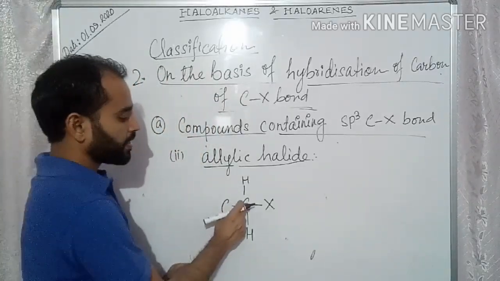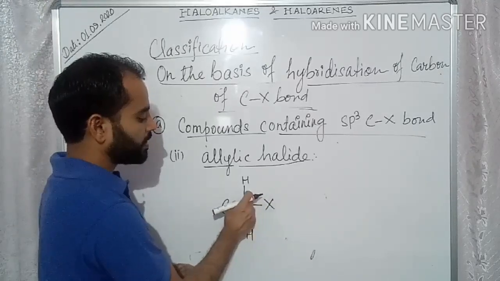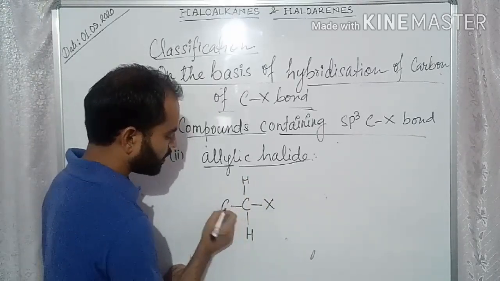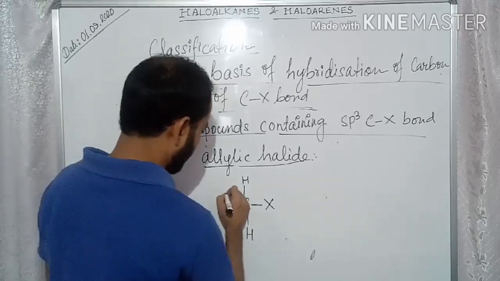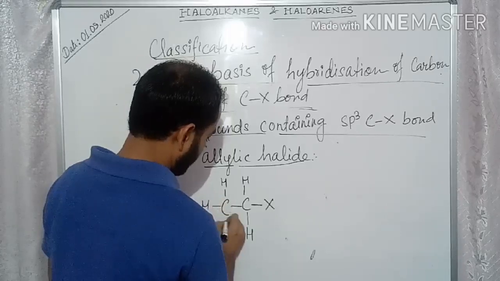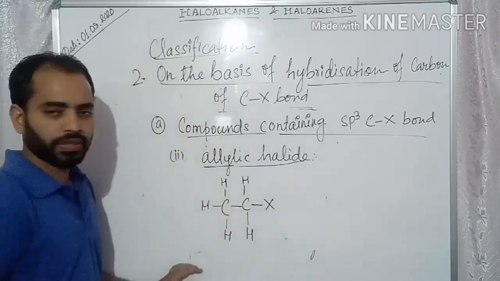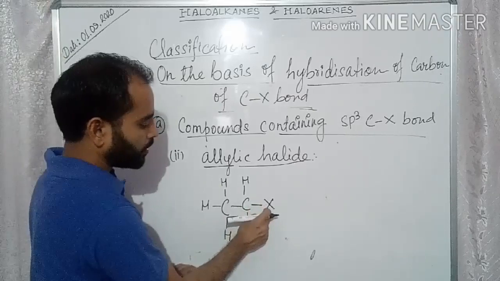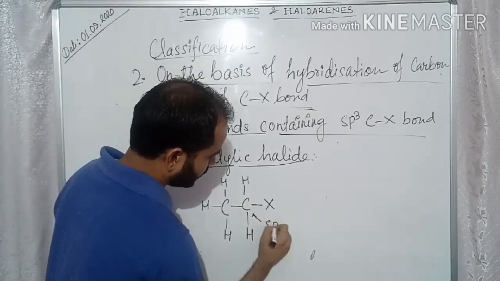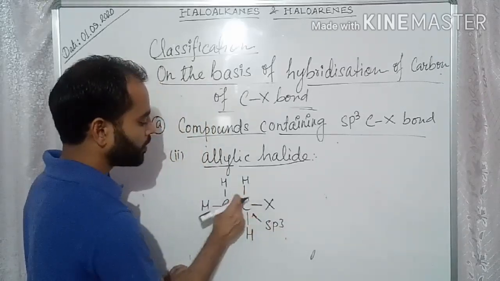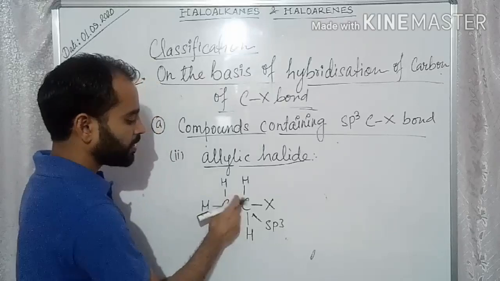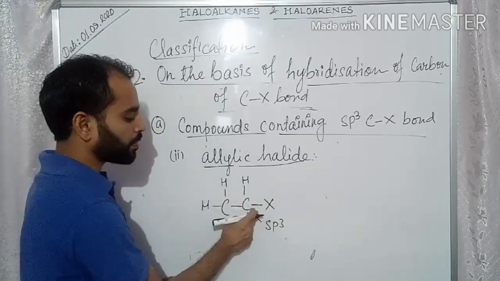Now this carbon attached to the halogen, and this carbon is attached to hydrogen. First I am writing this one. The halogen is attached to this carbon, so it is sp3, because it is directly attached by 4 different sigma bonds, so it is an sp3 hybridized carbon.